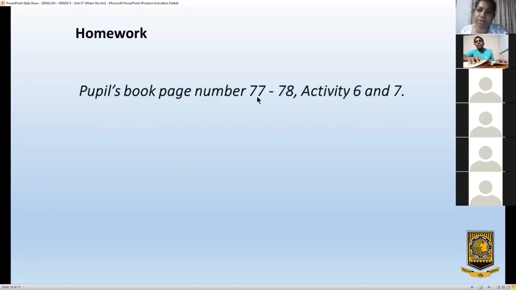Then on page 78, activity 7, grammar. Netula was given the following topic to speak at the quiz competition. If you are elected as the president of the country, following are certain extracts from his speech.